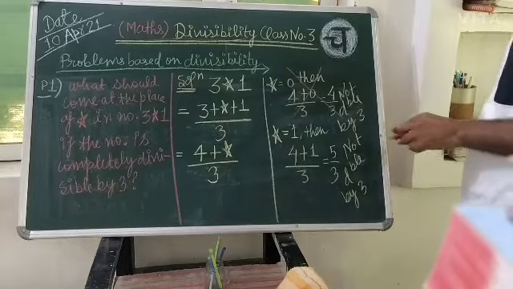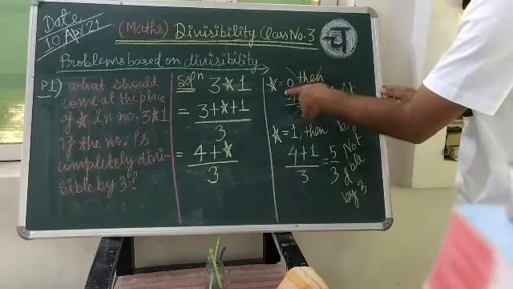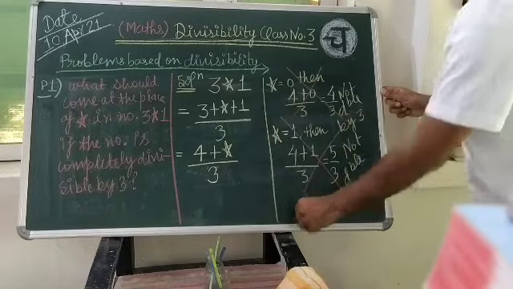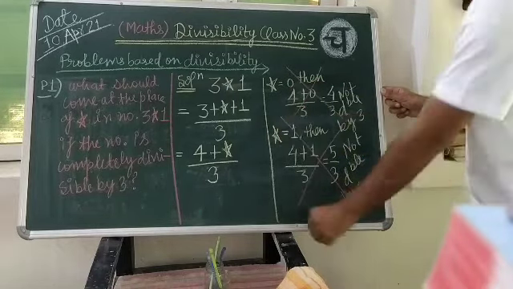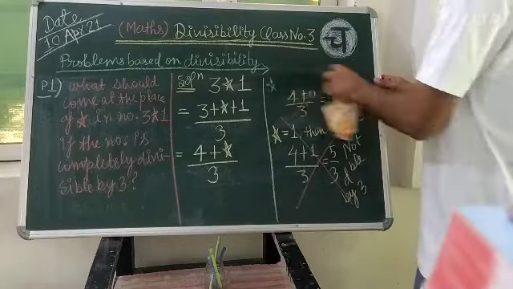So this one also we will not choose. Star cannot be that 0 as well as 1. Both cases we have checked. So at the place of star 0 is not there. At the place of star 1 is not there. Next we can choose that 2.